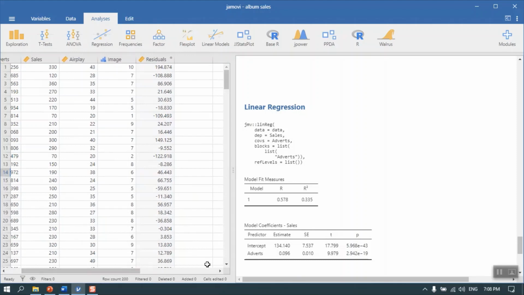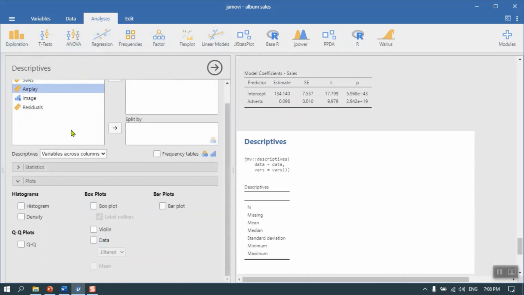We can, right there. What we can now do is a box plot of the residuals to see if there are any outlying values. So let's start doing some descriptive analyses here.